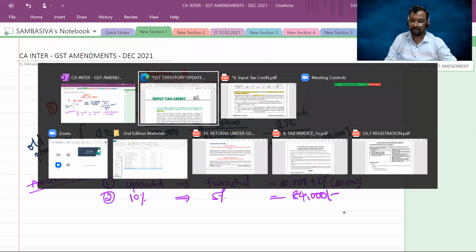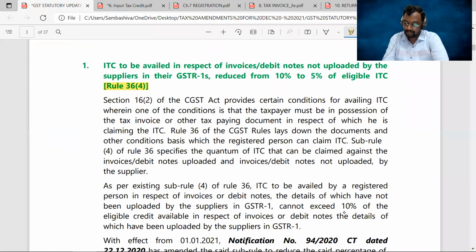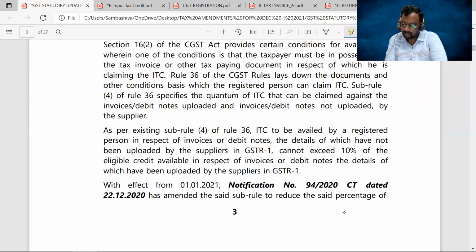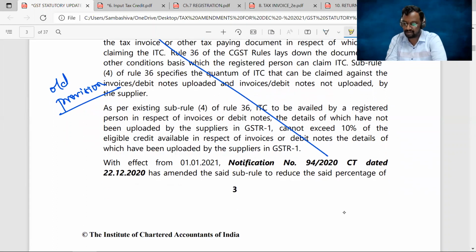Now you can check out here. You can cross out this entire context because this is the old provision. The first two paragraphs explain the old provision. You can simply listen and observe.